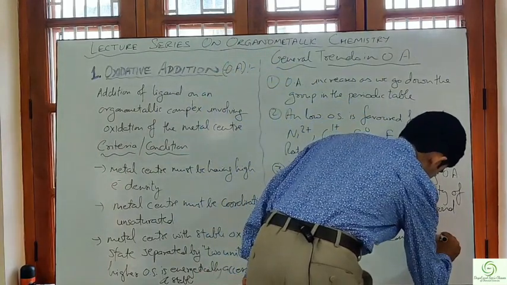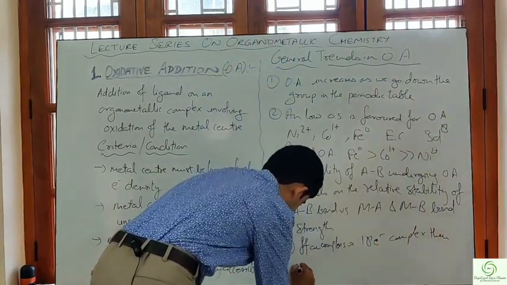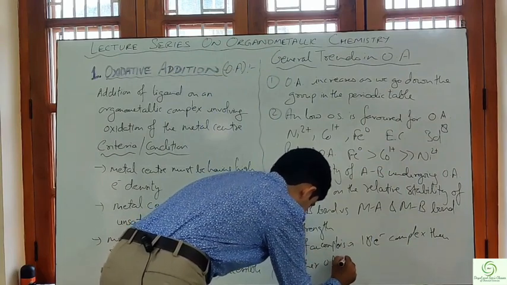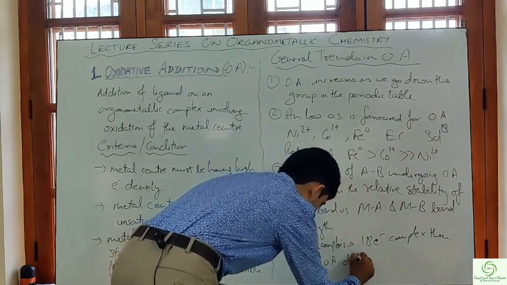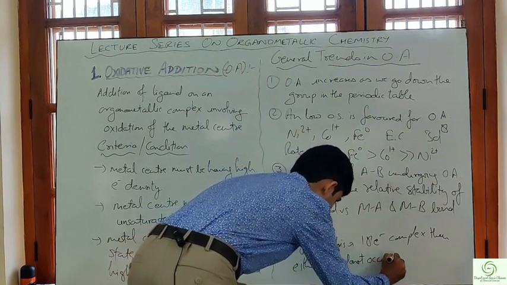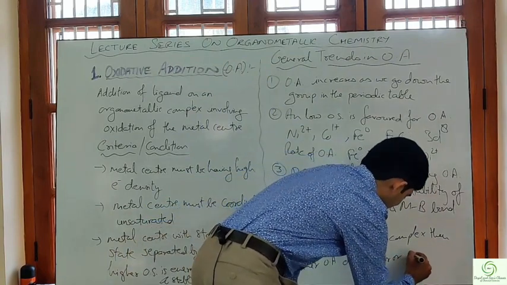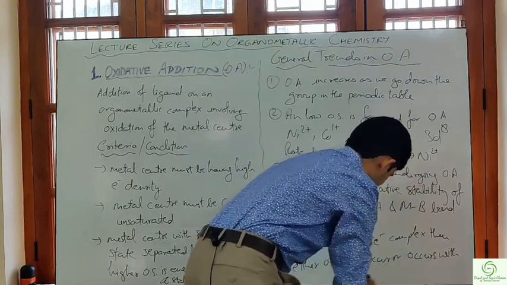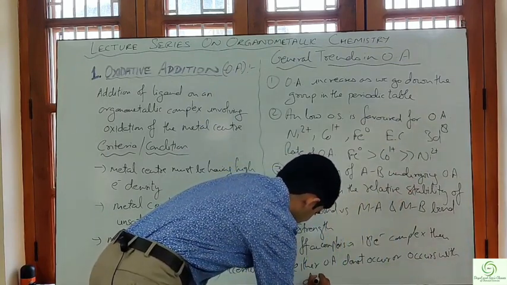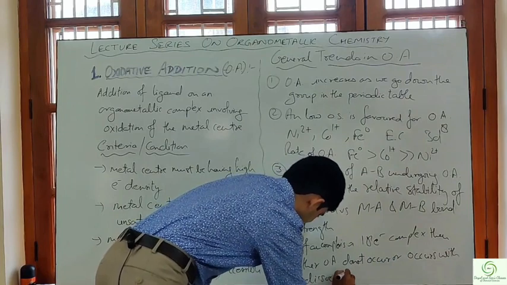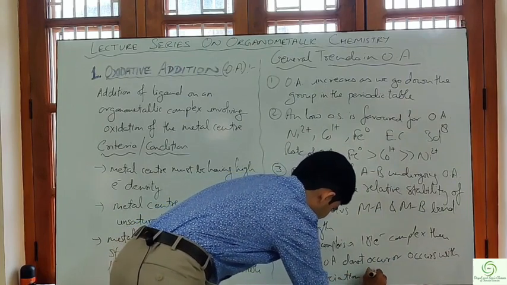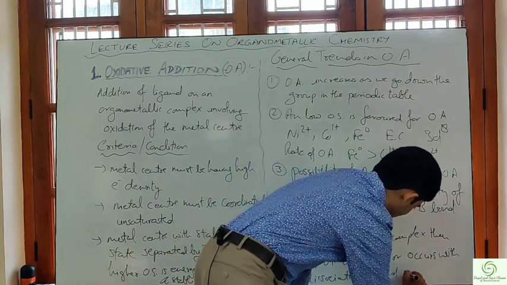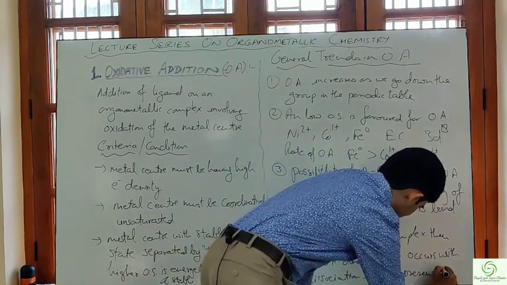That is, either oxidative addition does not occur, or it occurs with dissociation of a ligand present in the complex.